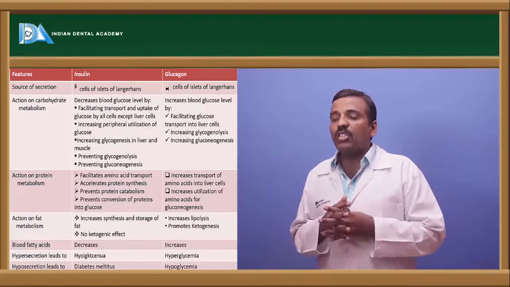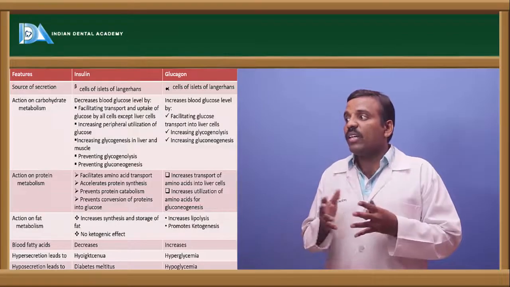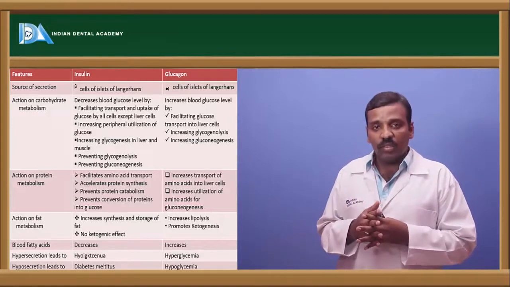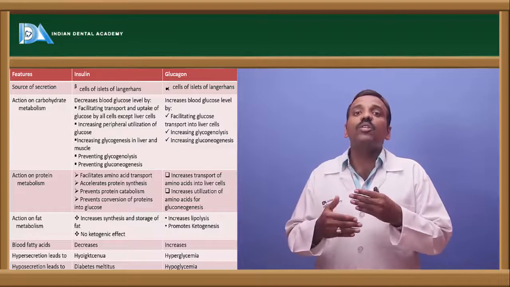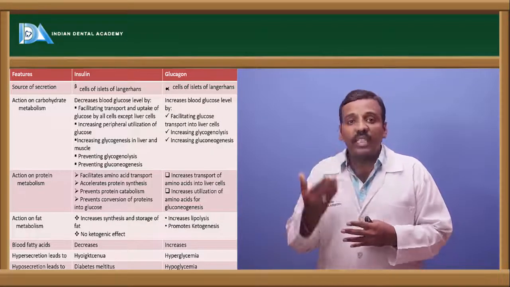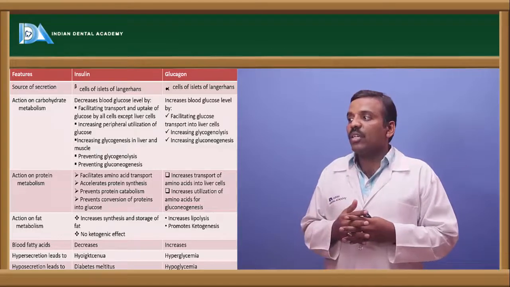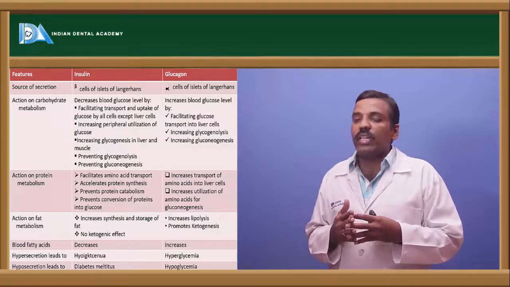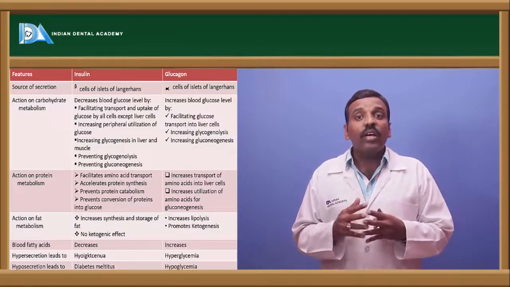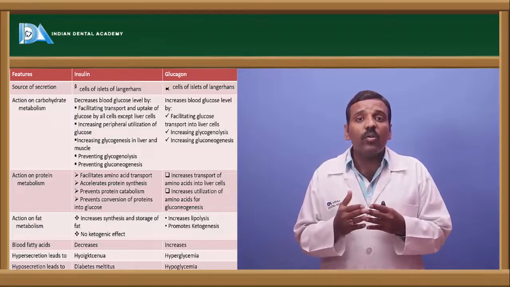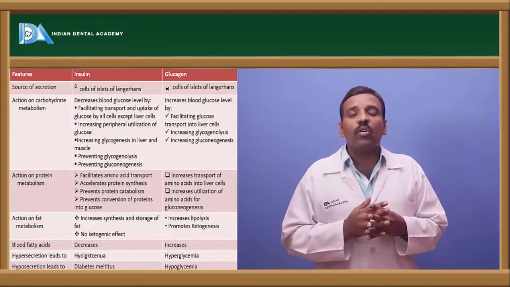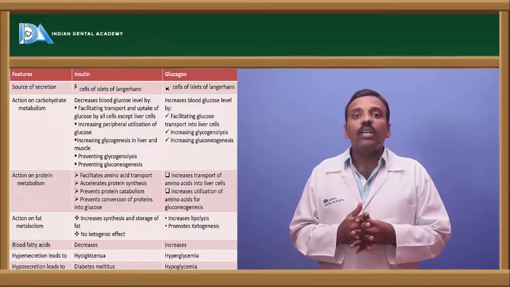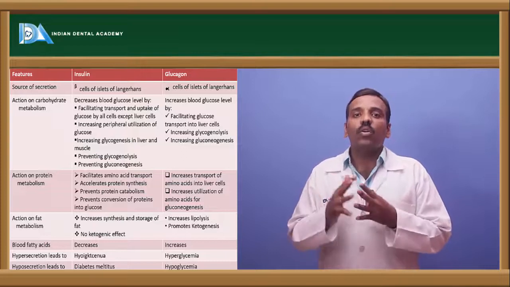Okay, and next, the action on protein metabolism. Insulin facilitates amino acid transport, accelerates protein metabolism and protein synthesis, prevents protein catabolism, and prevents the conversion of proteins into glucose. Because if proteins were converted into glucose, obviously there would be an increase in glucose levels. That is not a function of insulin. That's why it prevents the conversion of proteins into glucose.